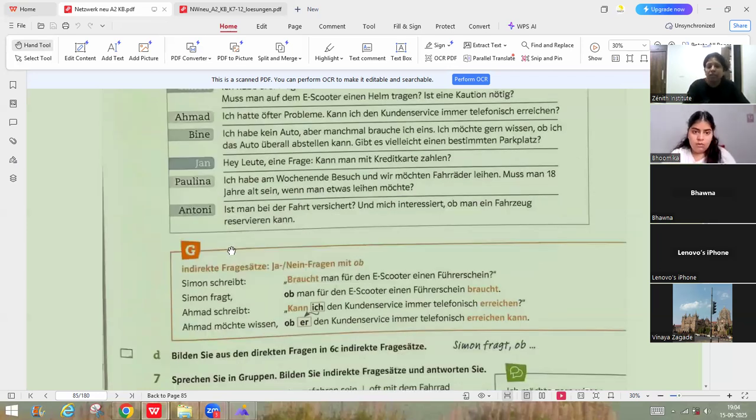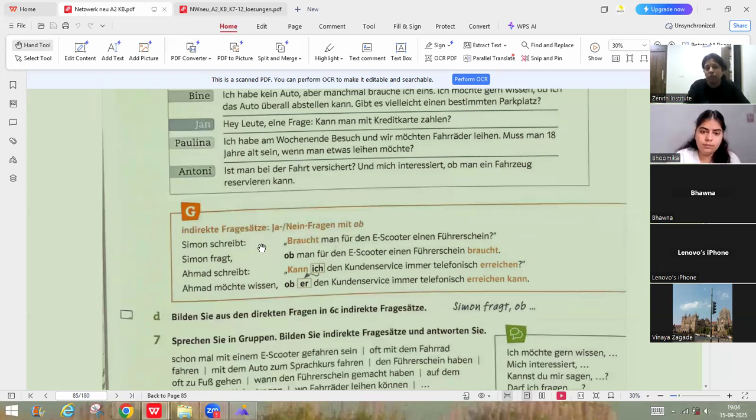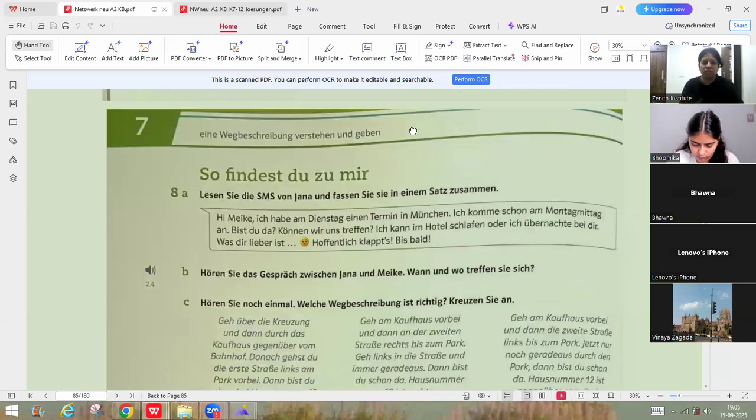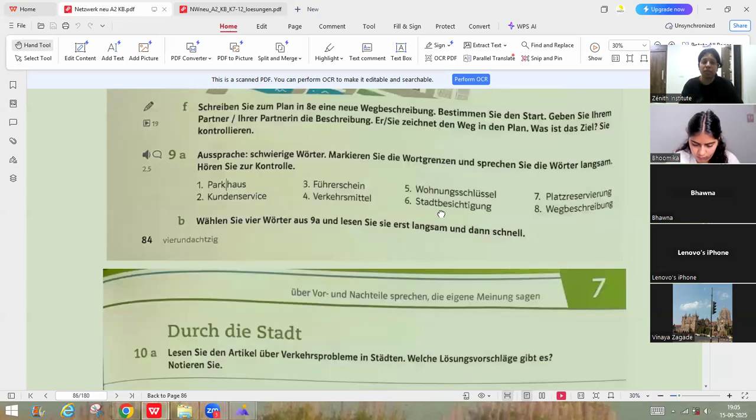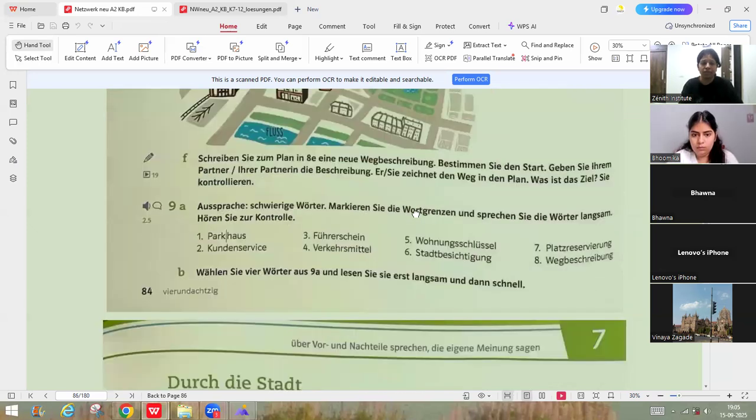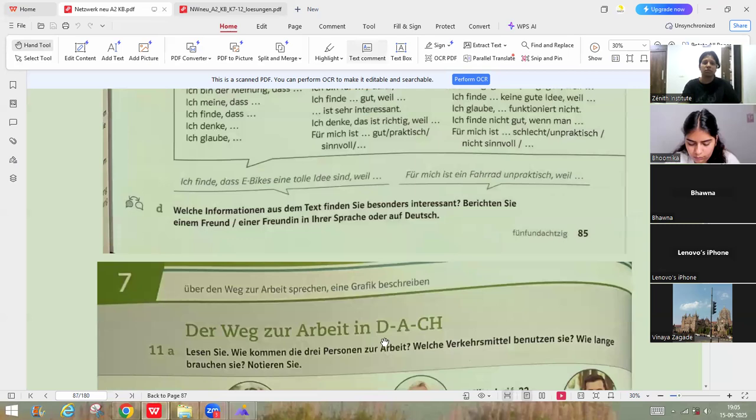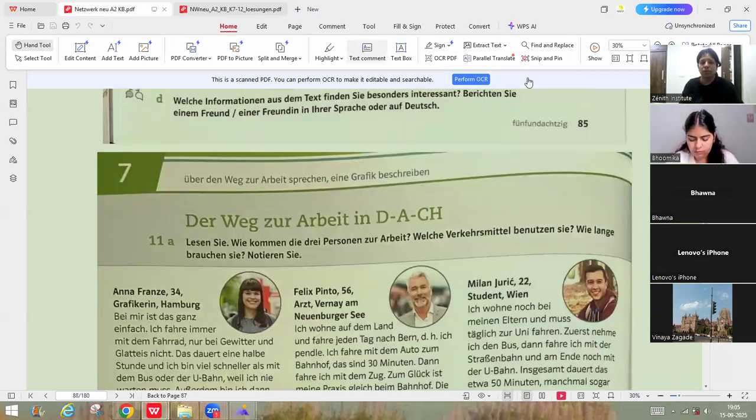Tomorrow in the next class, we are going to do indirect Fragen etc. Like Ja/Nein Fragen. So that is also quite the same. Only one term we have to use, ob. Okay. And then I think this chapter will be over. Acha, we have a locale here. Okay. I have the notes for this. Okay. Next class, this chapter will be over.